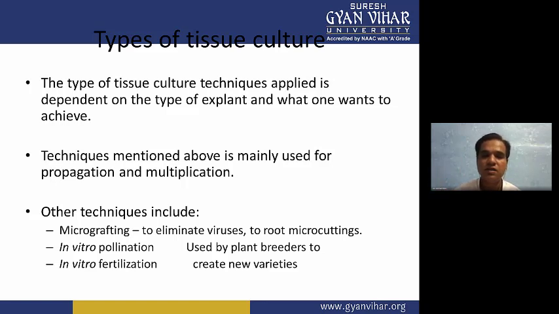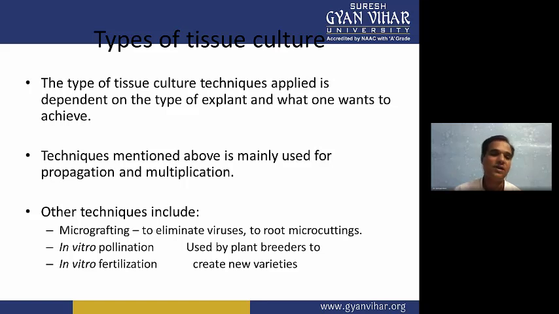You can use the technique for any type of plant material and propagate and multiply these plants. You just have to maintain some factors in the laboratory: the environmental conditions, the chemical requirements of the plants and tissues, and the aseptic condition. If you maintain these three conditions in the laboratory,